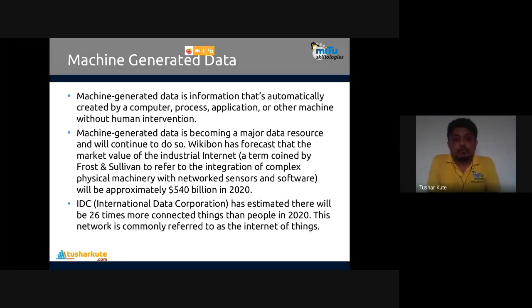Wikibon has forecast that the market value of the industrial internet, a term coined by the French civilian, referring to the integration of complex machinery with a network of sensors, will reach approximately 450 billion in 2020. Internet of Things contains many sensors collecting the data and storing it at central locations. IDC, International Data Corporation, has estimated there will be 26 times more connected things by 2020. This network is commonly referred to as the Internet of Things, IoT.